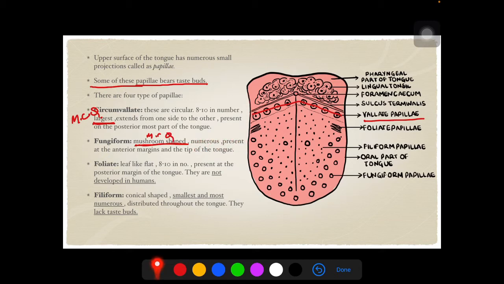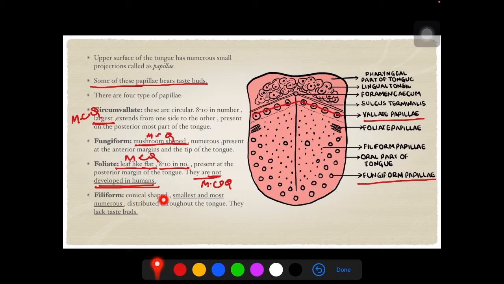Numerous, present at the anterior margin and tip of the tongue. So they are referred to as fungiform papillae. Foliate, these are leaf-like, flat, 8 to 10 in number. This is again MCQ question. Present at the posterior margin of the tongue and they are not developed in human. This is a very important MCQ question. Which of the papillae are not developed in humans?